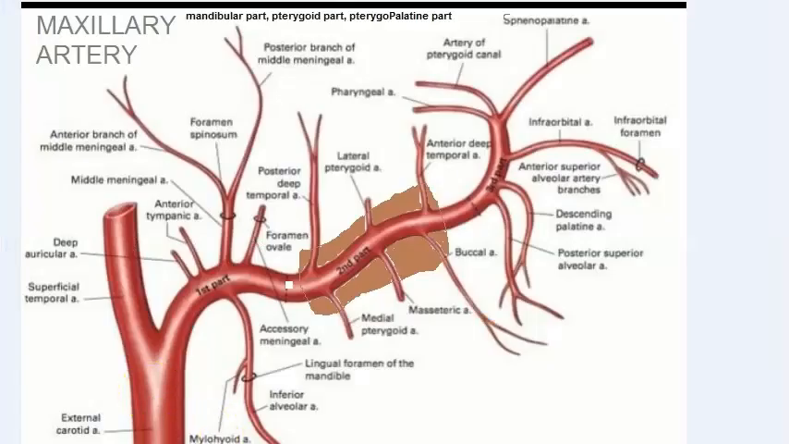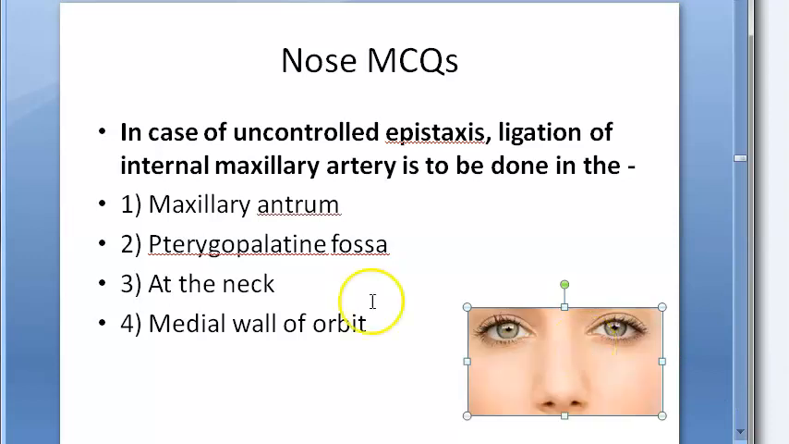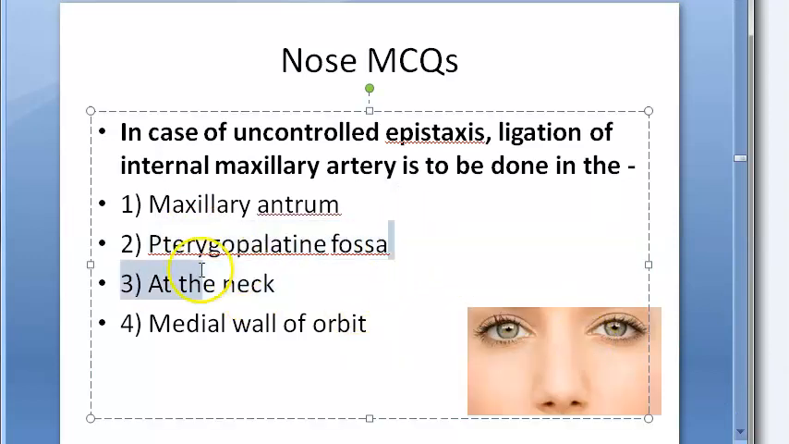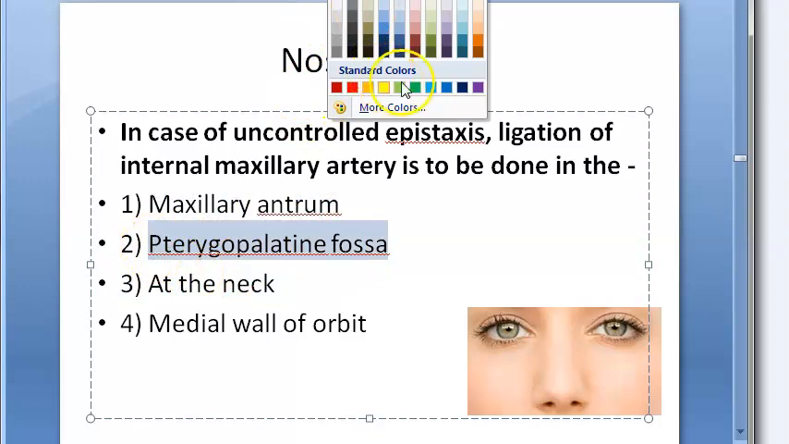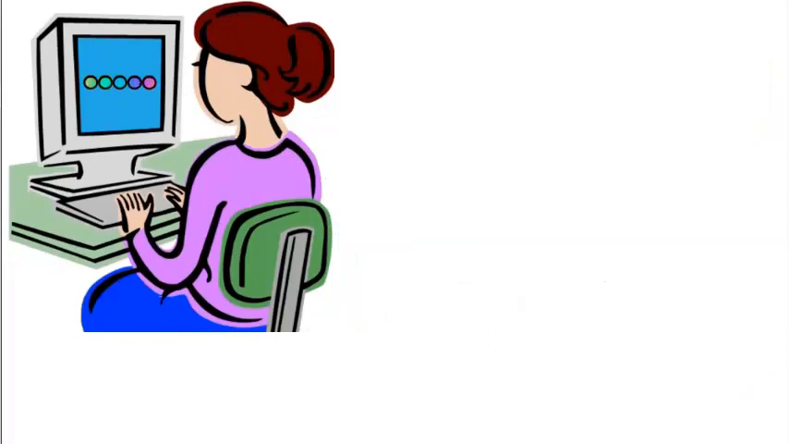So the maxillary artery, here you have the sphenopalatine artery, then some descending palatine arteries, all of which are important. If you want to ligate the maxillary artery, where should you do it? The answer here is the pterygopalatine fossa. You should ligate it in the pterygopalatine fossa. So where is this pterygopalatine fossa? Somewhere here, right? Pterygopalatine fossa. So we are almost at the end of this video, where we are looking at MCQs on epistaxis.